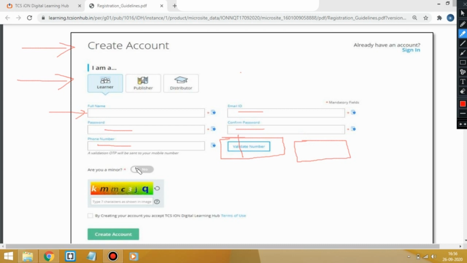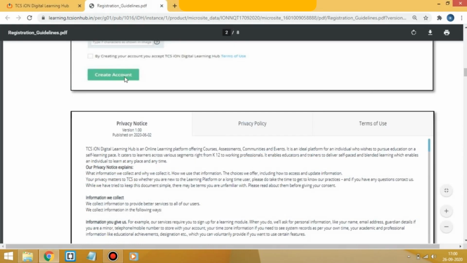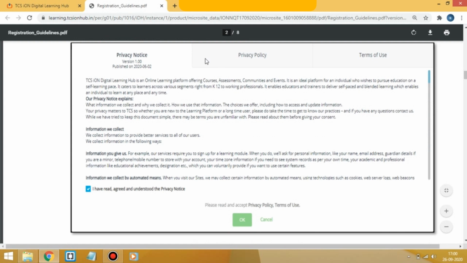Your number will be verified, and here they are asking if you are a minor. If you are a minor, then click on that. If you are not a minor, then leave it as it is, and then enter the 7-character captcha and click on that box, and click on the create account button. Once you click on that create account button, a pop-up will open.